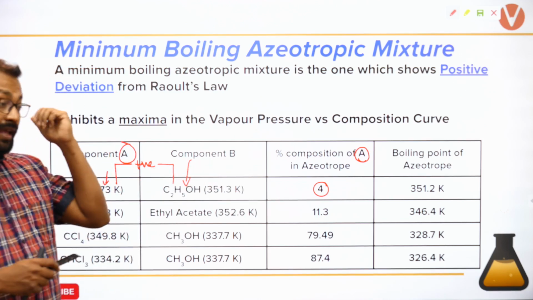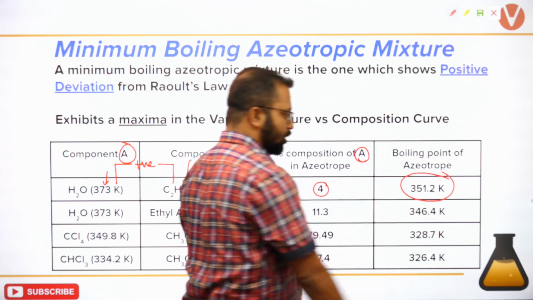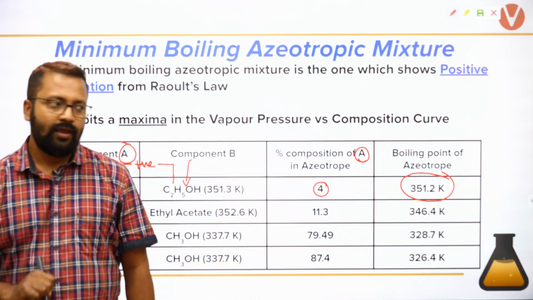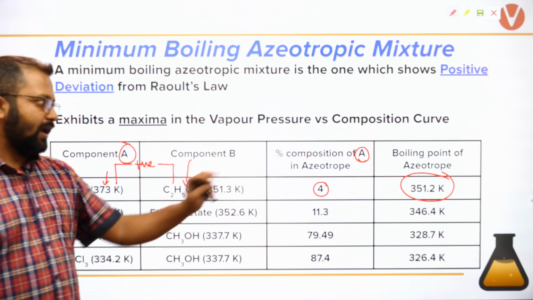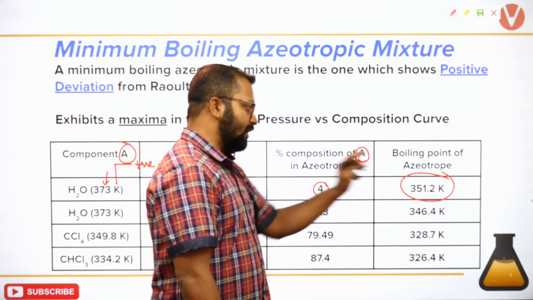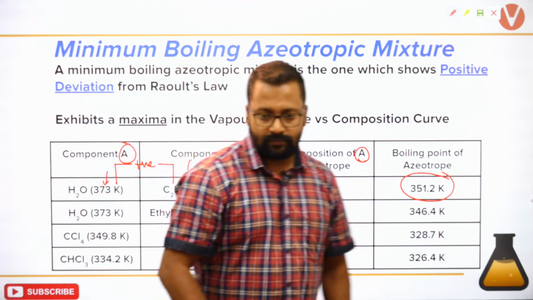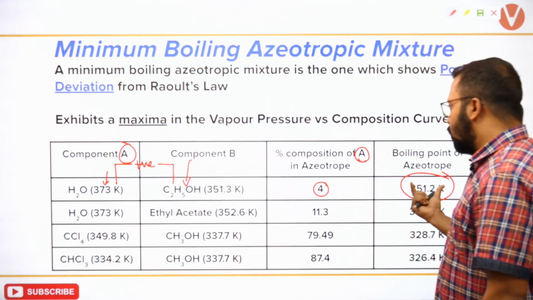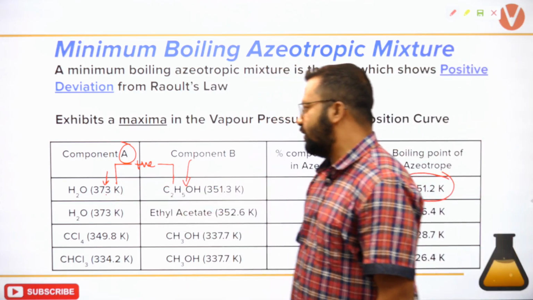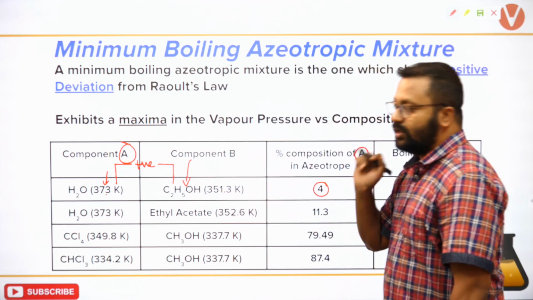Okay. Now let's look at the boiling point of azeotrope. Boiling point of azeotrope is 351.2 Kelvin. What is the boiling point of water? 373. Boiling point of ethanol? 351.3.